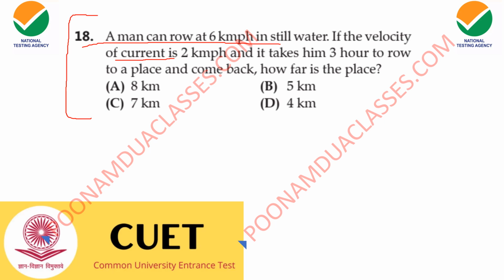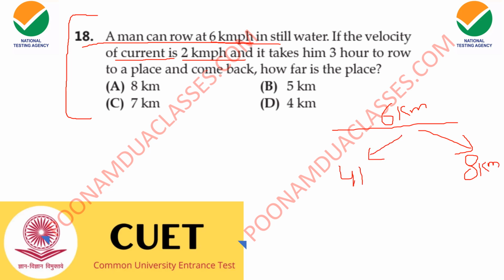So a man can row at the speed of 6 km in still water. The water is still and its speed is 6 km. If the velocity of the current is 2 km per hour, then while going in the direction of the water, its speed will be 8 kilometer, and while going in the opposite direction of the water, the speed will be 4 kilometer, right? 6 plus 2 and 6 minus 2.